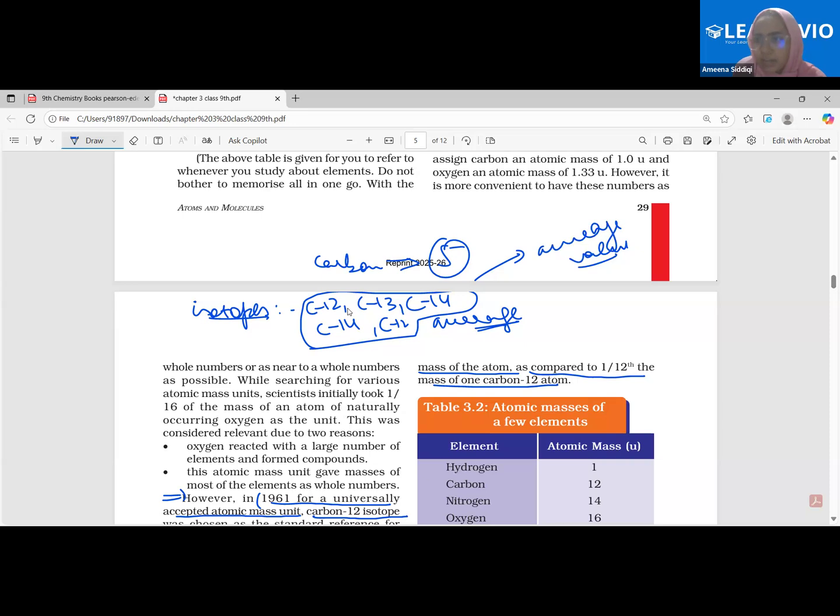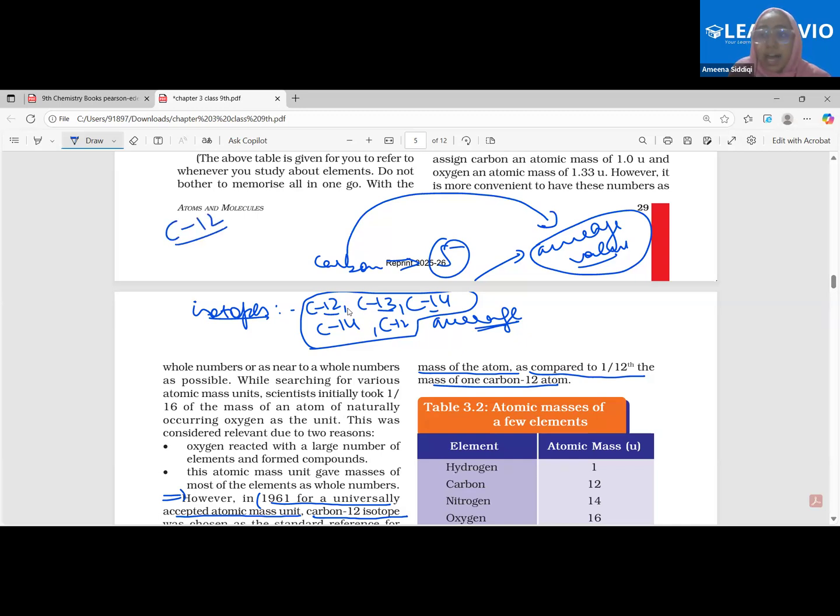I will take the average value. So what does this mean? The mass of the carbon element will be the average value like this. We take the masses of all the atoms of that element, and we take the average value of that, and that becomes the mass of the element. Clear, beta? This 12, 13, 14 represents nothing but the masses here.